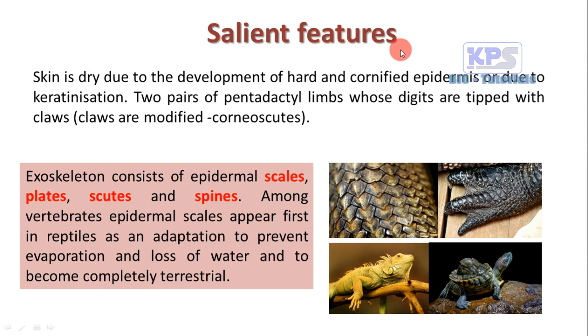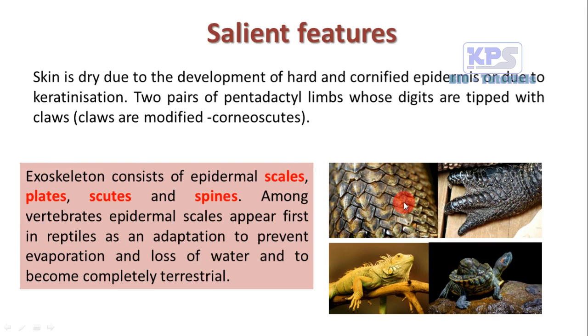Now, what are the salient features or diagnostic features of class Reptilia? As I told, their skin is very dry due to the development of hard cornified epidermis, or due to keratinization. Their body, here you can see on the body of lizards, snakes, turtles, tortoises, etc., there will be very hard, dry scales or scutes or certain plates, keratinized plates.